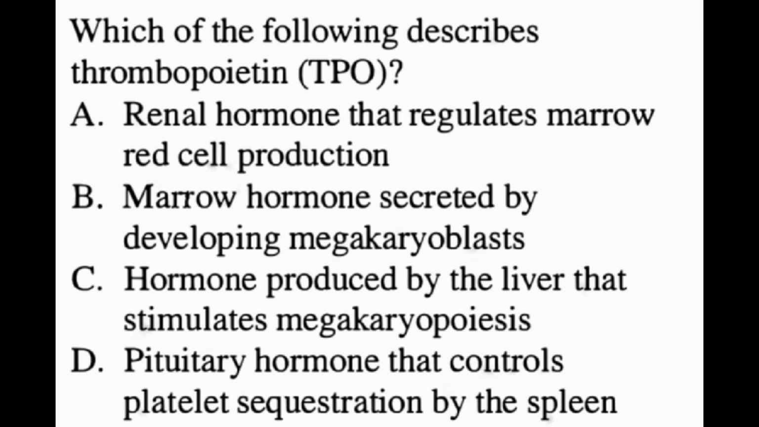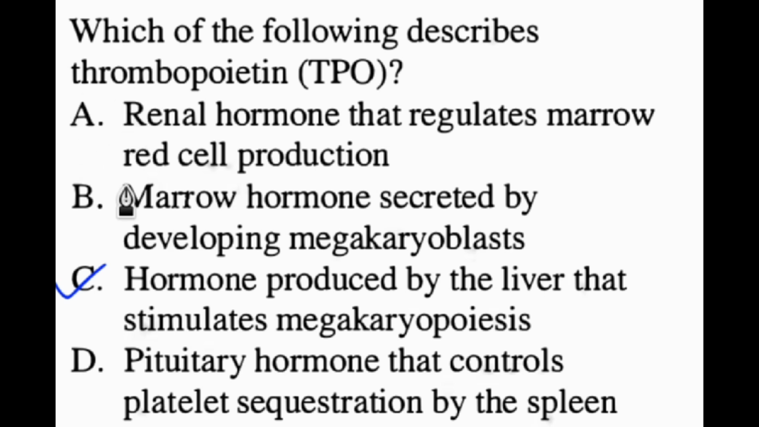Next question. Which of the following describes thrombopoietin, TPO? The answer is C. Hormone produced by the liver that stimulates megakaryopoiesis. Thrombopoietin, or TPO, is the primary regulator of platelet production. It is produced mainly by the liver and it acts on the bone marrow to stimulate the growth and maturation of megakaryocytes, which are the cells that produce platelets.